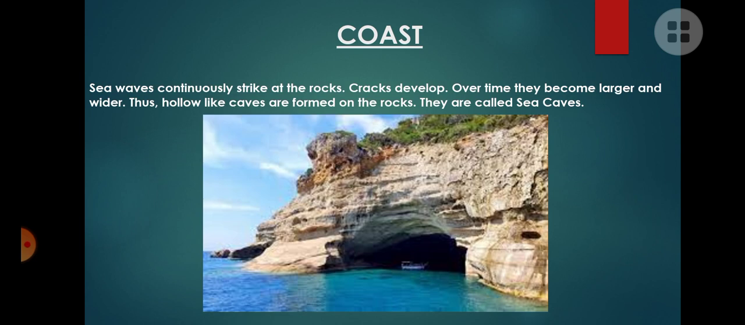The next topic is sea caves. So what are sea caves? We saw sea cliffs, isn't it? Upon the sea cliffs, when the sea waves continuously dash, it forms a small cavity. Slowly the small cavity cracks into a deeper one, and finally it forms a cave. So they are called sea caves.